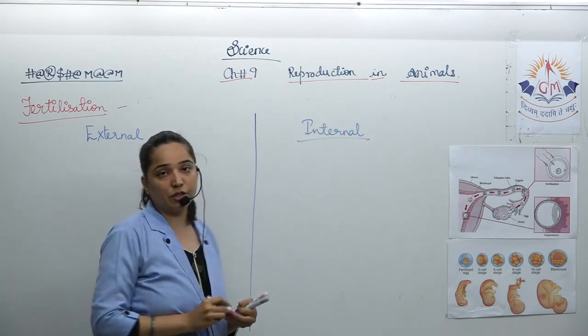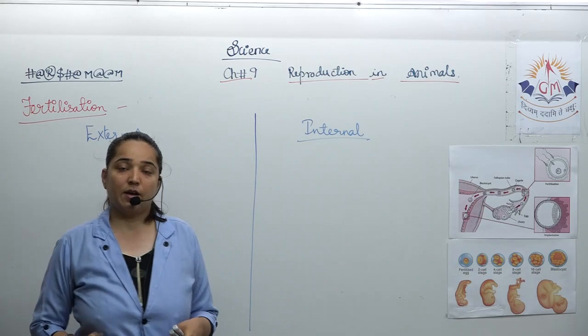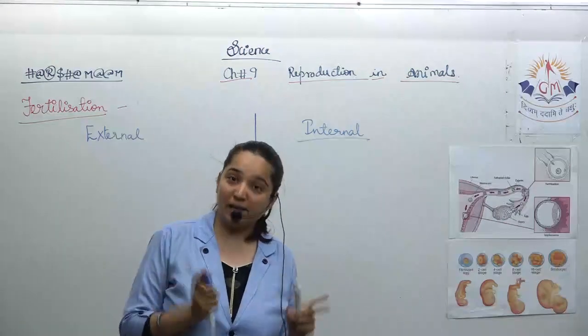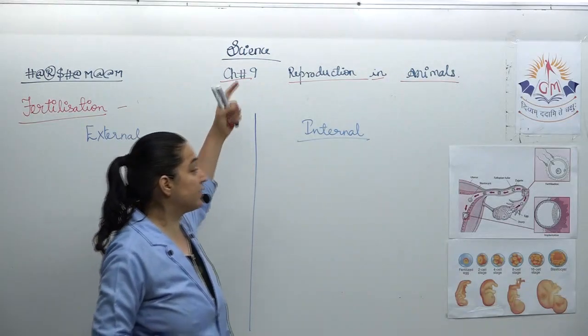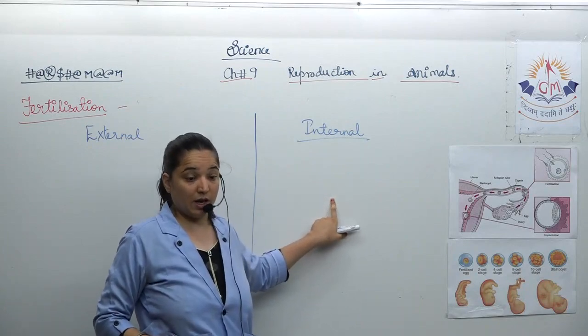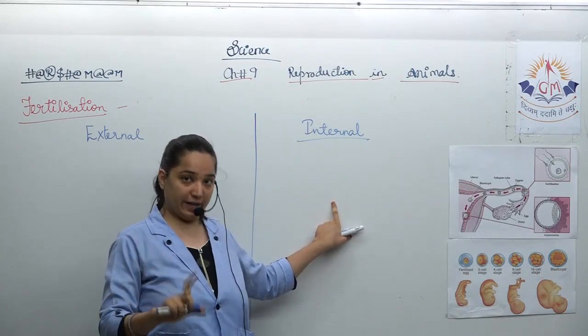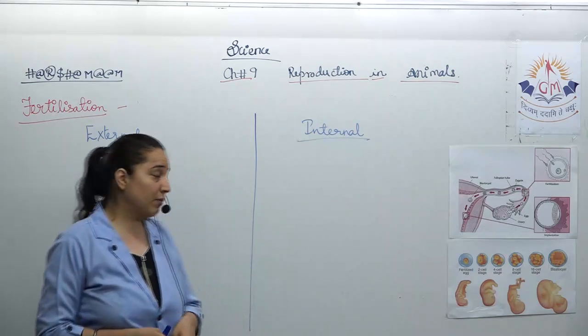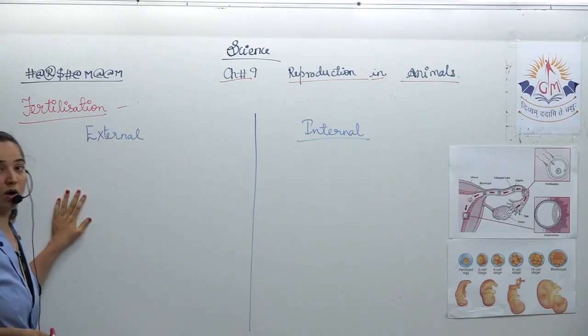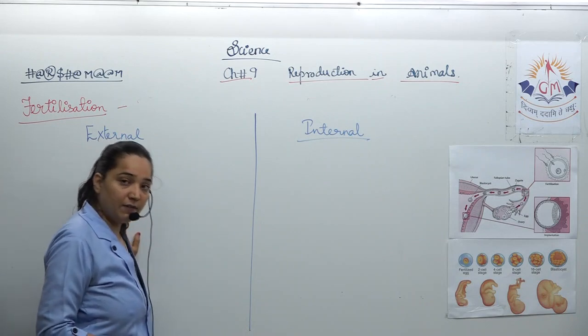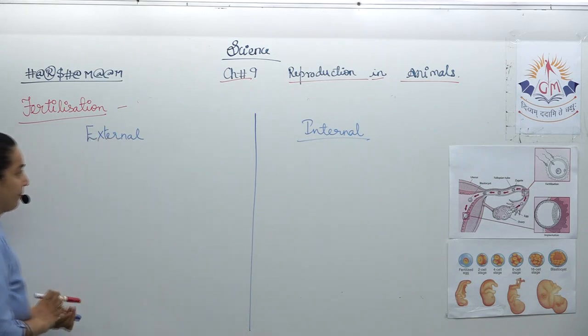If the fertilization takes place within the body of the female partner, then it is called internal fertilization. But if the fertilization takes place outside the body of the female partner, then it is called external fertilization.